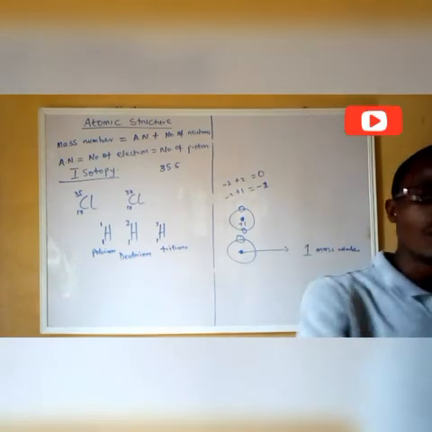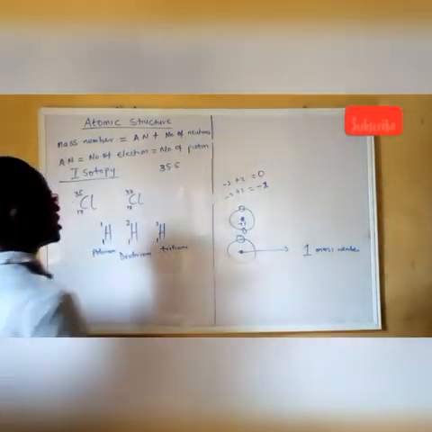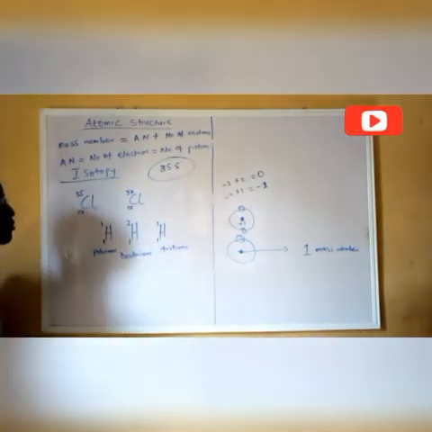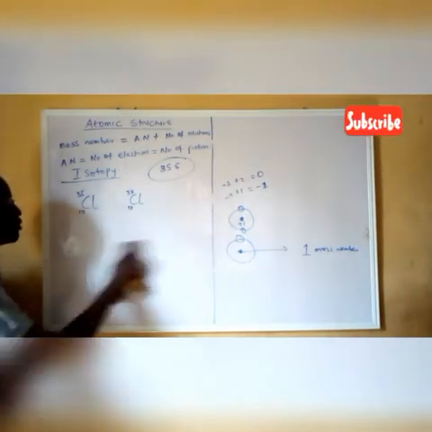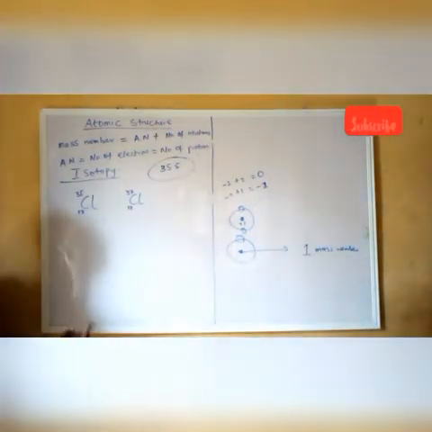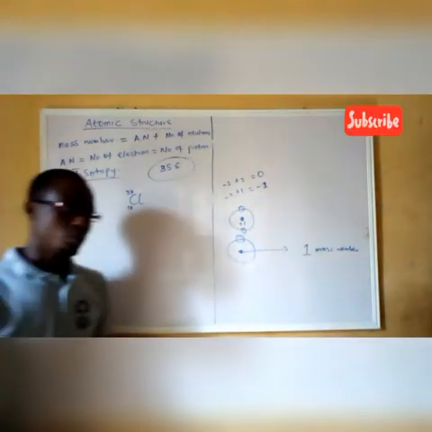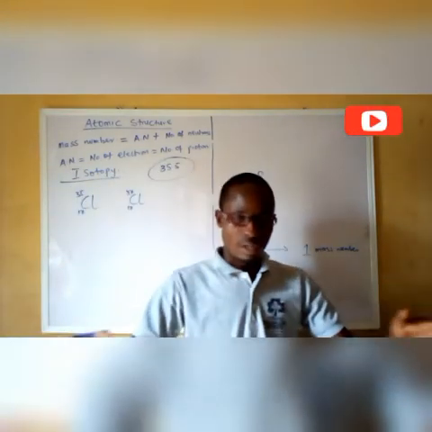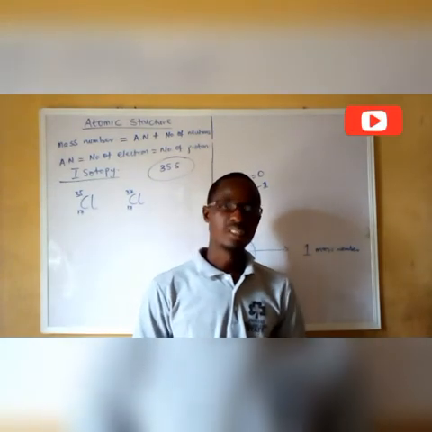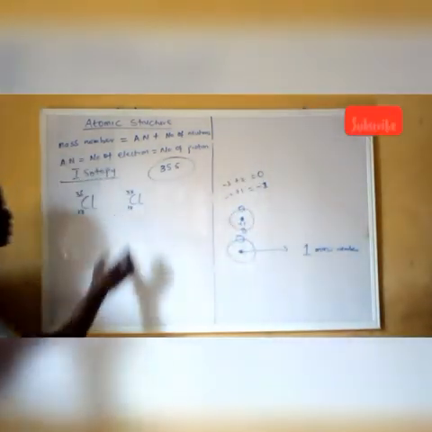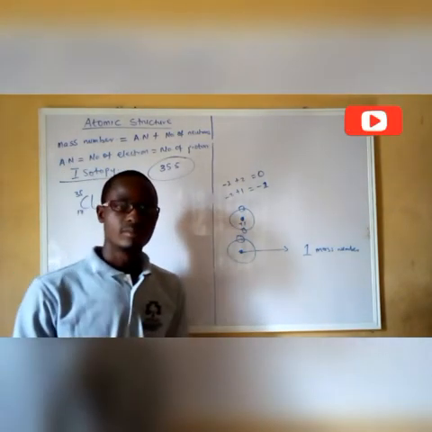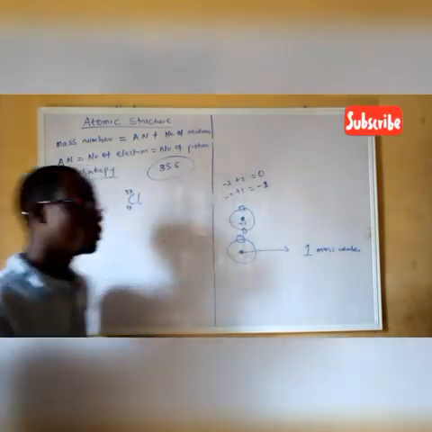But now let's look at how we can get the value of chlorine's mass number. How is this 35? How do we eventually arrive at this 35.5? So now let's look at it. The percentage abundance: if you have about 100 chlorine atoms, 25% of it are always this, while the 75% remaining will be of this.